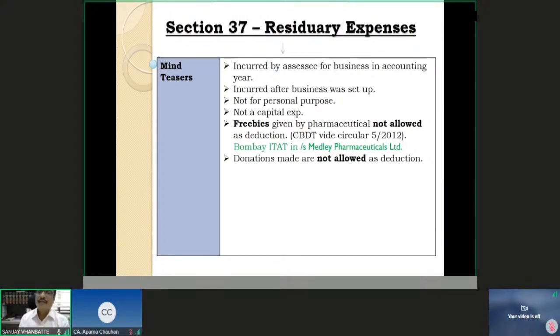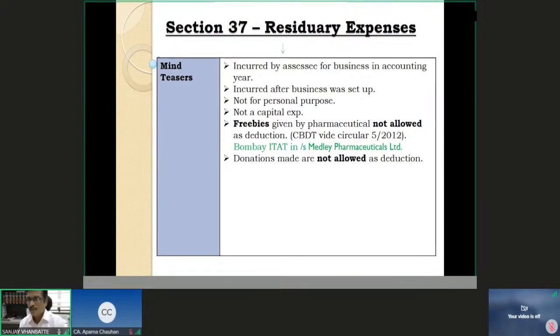Now, I am giving you an example of a decision of the Bombay ITAT in Medley Pharmaceuticals Limited, which is a very recent decision. I am giving you this decision, my students, those who are listening to me. I want you to explain this. I am going into the small details, even though the time doesn't permit me. But I am giving you this example just for you to understand how the law should be interpreted, how deep we should go into the law and accordingly try to interpret it.